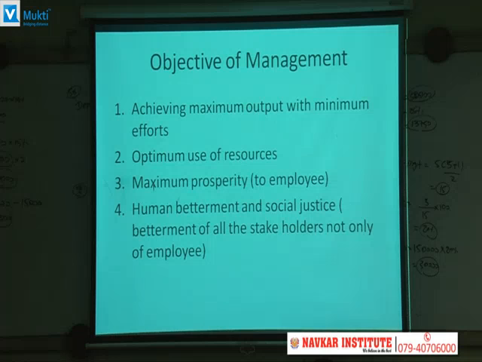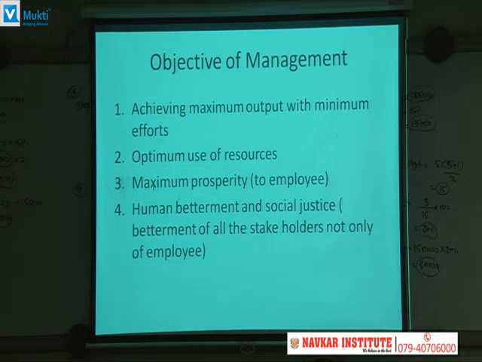And last, human betterment and social justice. Ultimately, it is not only about the employee. If you do the optimum use of the resources, it means the scarce resources are used in a proper way. You will get maximum output by using minimum efforts or minimum inputs. So in that case, what will happen? Your cost is going to decrease. Because of that, your company is also going to grow, because you are doing well as far as use of the resources is concerned.